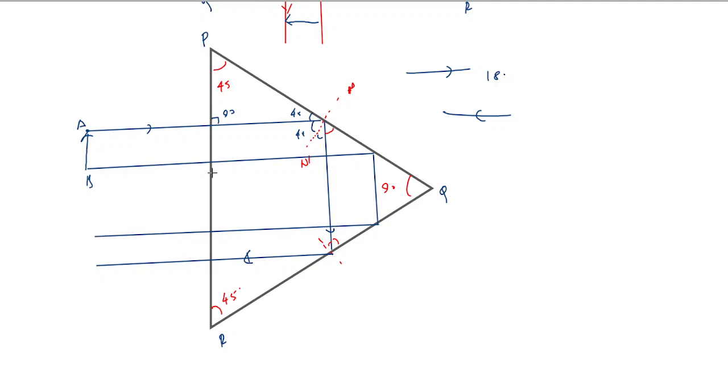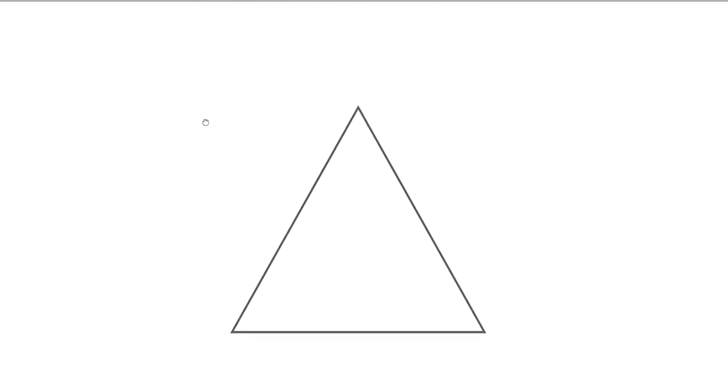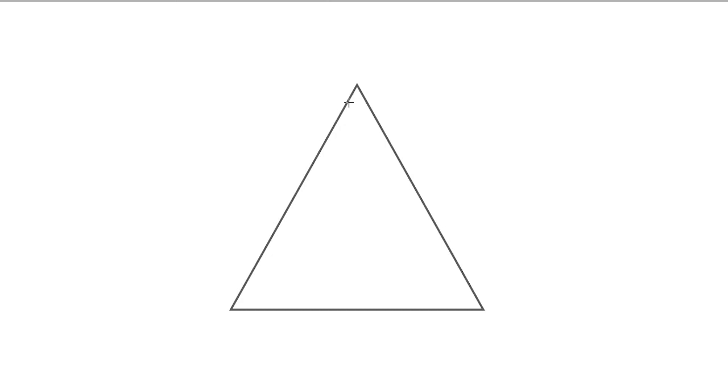So in this case, it will be turned like this. It becomes A dash, B dash. The third case, we will look at the angle made here as 90 degrees. This would be 45 degrees and this again is 45 degrees. So we'll call this as, say, Q, P and then R.